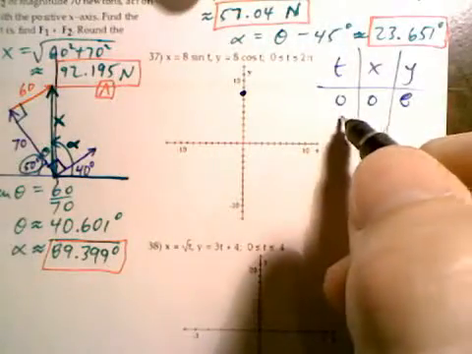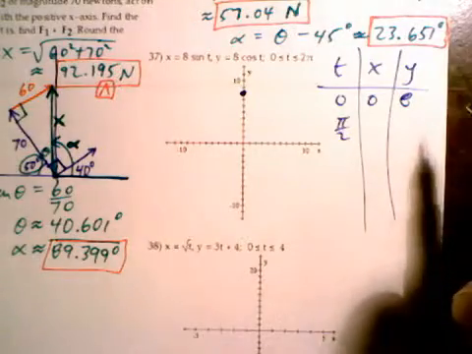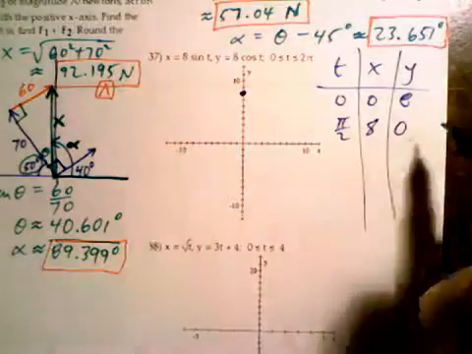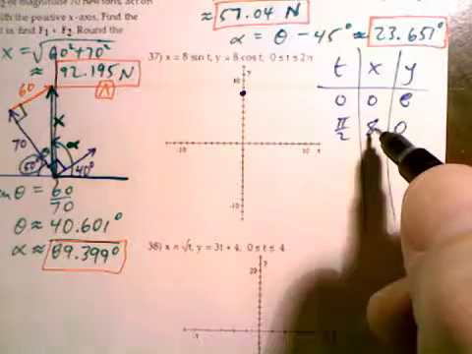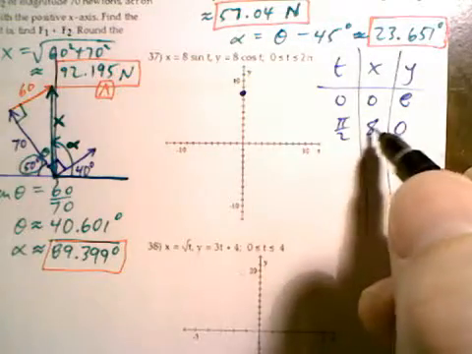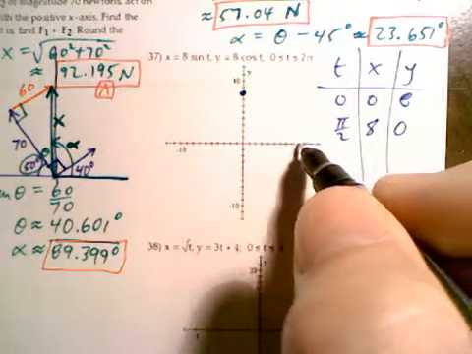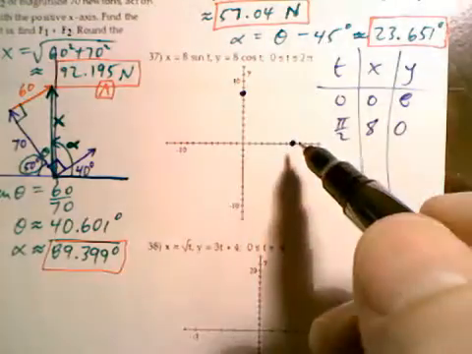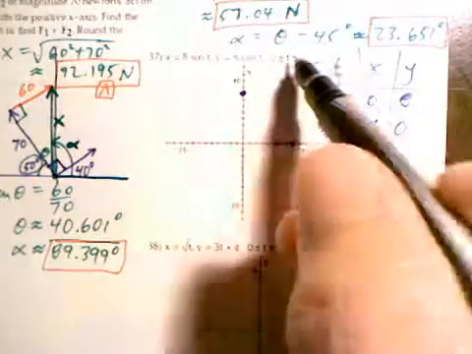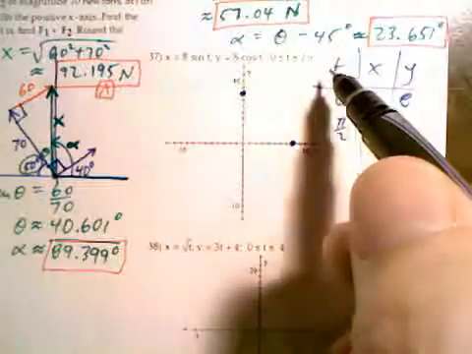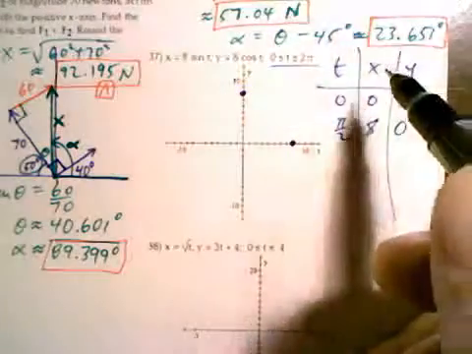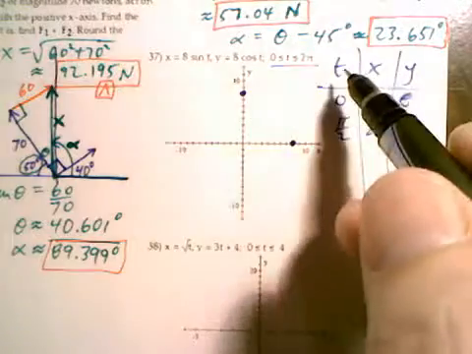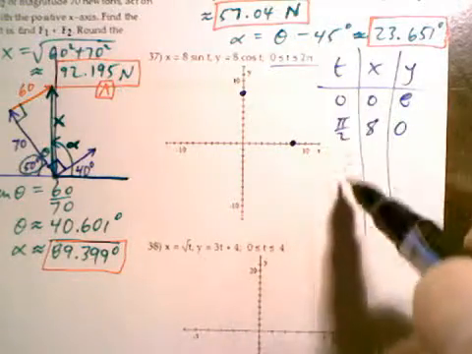And then let's pick pi over 2. Sine of pi over 2 is 1. 1 times 8 is 8. Cosine of pi over 2 is 0. So when t is pi over 2, the coordinates of the point on the graph of the curve are 8, 0. So we have a curve that's determined by these parametric equations only between t equals 0 and t equals 2 pi. So we're letting t move from 0 to 2 pi.